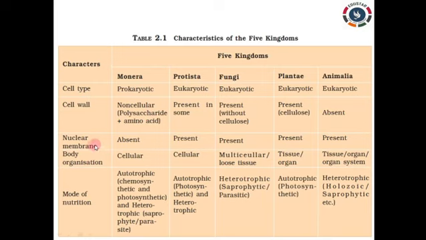There is no nuclear membrane, the body organization is cellular, and the mode of nutrition is autotrophic. Some are chemosynthetic, that is chemoautotrophic, and some are photosynthetic autotrophs. Some are heterotrophic organisms. So this is the table column for MONERA. Next class we will see protista and fungi and their table column. So go through the book once or twice.